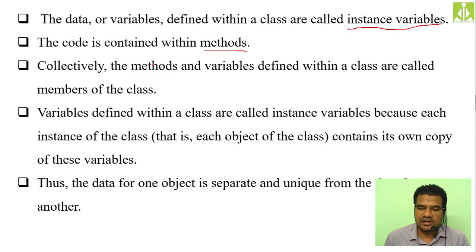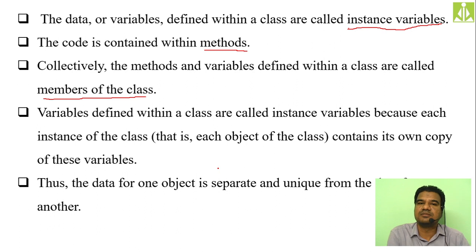The methods and variables defined within a class are called members of the class. Instance variables as well as methods, we call them members of the class. Variables defined within a class are called instance variables because each instance of the class, that is each object of the class, contains its own copy of these variables.